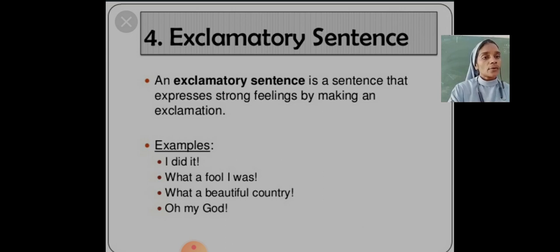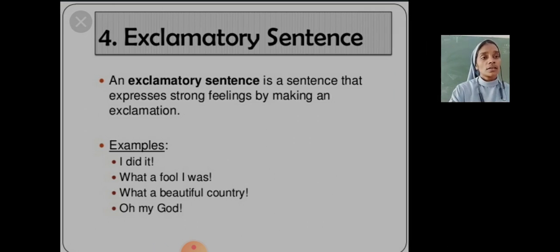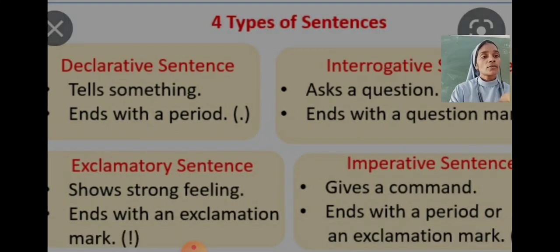Dear students, I hope you all have understood the four kinds of sentences. First one, declarative sentence, interrogative sentence, exclamatory sentence, imperative sentence. See, declarative sentence or assertive sentence tells something or declares something.